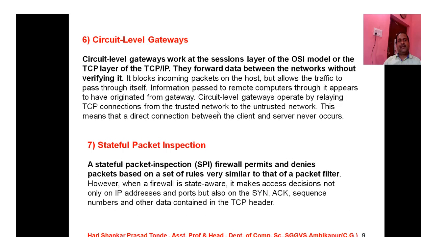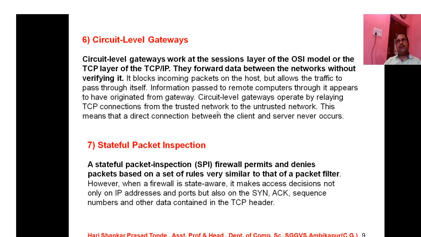So the next one is the circuit level gateways. The sixth type is the circuit level gateway, and what actually is it? Circuit level gateways work at the session layer of the OSI model or the TCP layer of the TCP/IP. They forward data between the networks without verifying it. So students, it is a particular type of gateway which is installed in the TCP layer, or in the OSI model, the session layer.